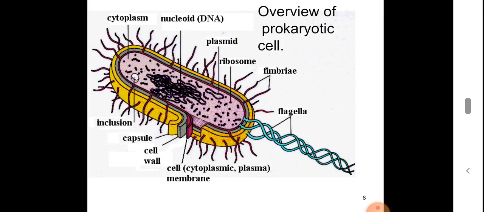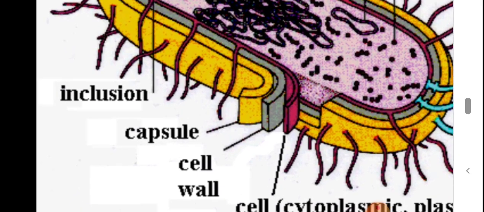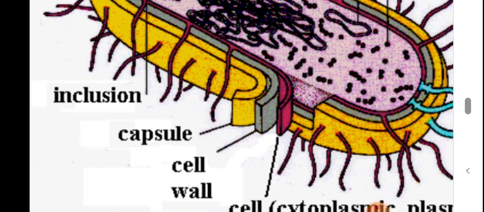This is another diagram showing an overview of a prokaryotic cell. You can see the layers, the coverings of a bacterial cell: capsule, cell wall, cell membrane. Not all bacteria may have this capsule. The capsule is what we talked about earlier, the glycocalyx. Then there is the cell wall made up of peptidoglycan and the cell membrane, which is made up of lipid bilayer and proteins. You can see the three layers.